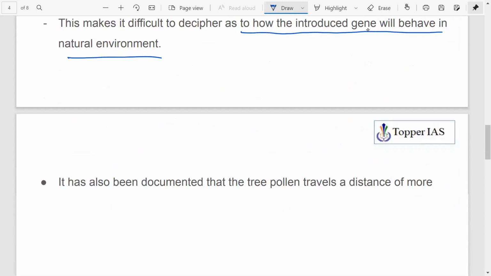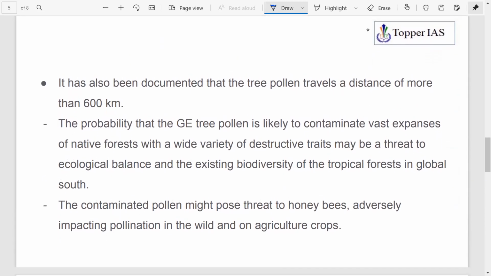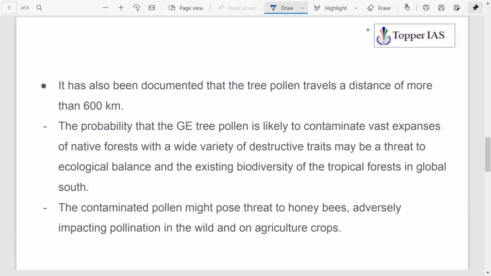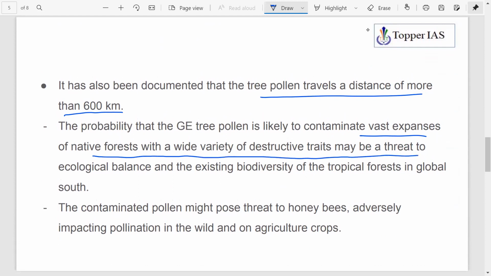Okay. Then another issue that has been raised is with respect to pollen. It has been documented that tree pollen travels a distance of more than 600 kilometers. So the probability of this GE tree pollen contaminating vast expanses of native forest with a wide variety of destructive traits may be a threat to ecological balance and even existing biodiversity in tropical forest in the global south.